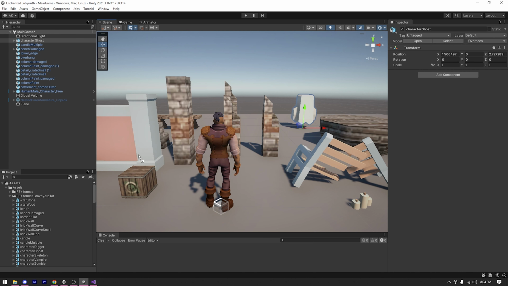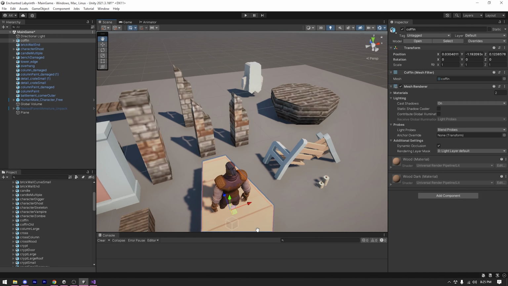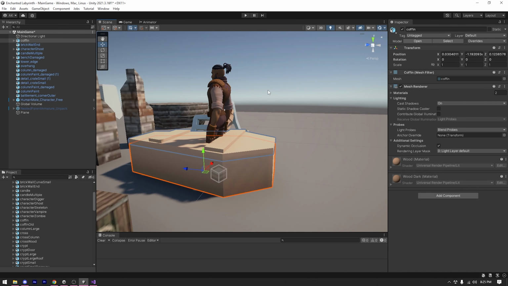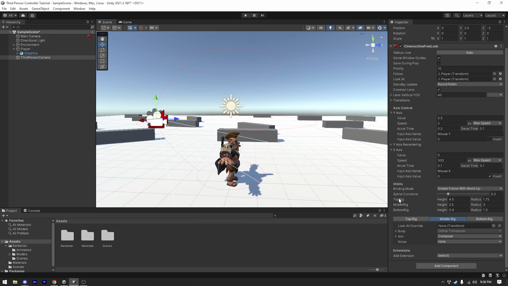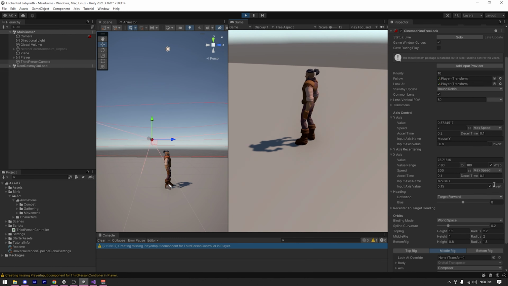I realized that this controller was too good for my project. What do I mean by that? This controller has a lot of features and I don't need this complex controller for my game. So I decided to make my own, which I already did in my previous video. So I imported that. After adjusting it a bit, I had this.